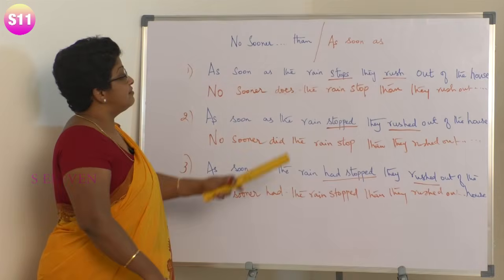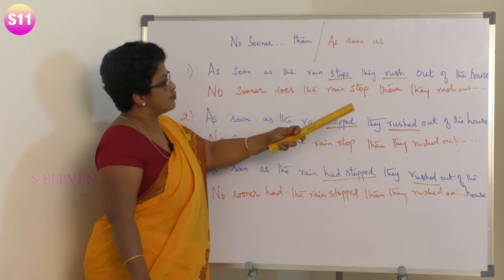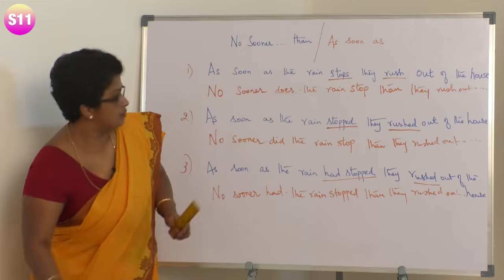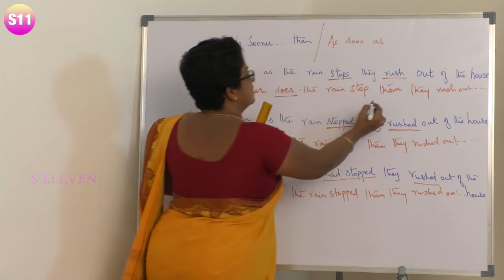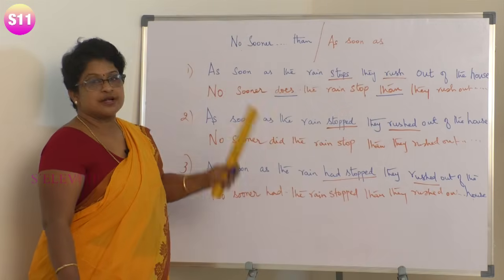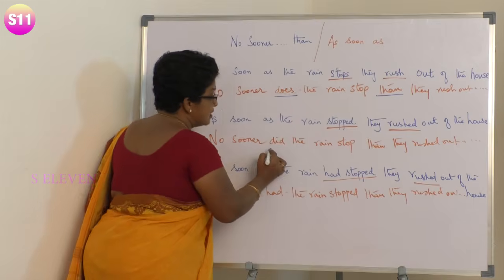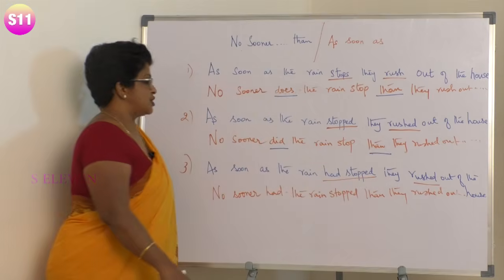So I repeat, if it is present tense, use "does". As soon as the rain stops, they rush out of the house. No sooner does the rain stop than, this is very important, than they rush out. Second one is, since it's past tense, no sooner did the rain stop than they rushed out.